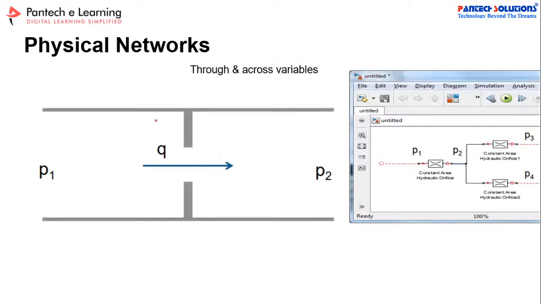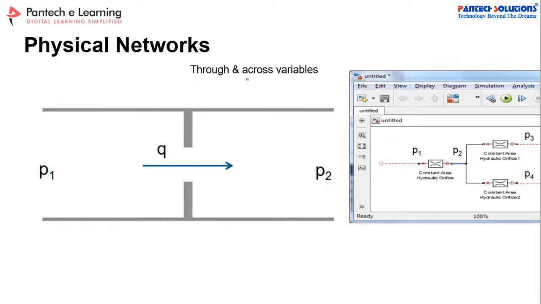See, in the Simscape components, there are different types of domains, right? As per our previous discussions, please explain the difference between Simulink and the Simscape workbench. Please recheck the video from the initial starting class where we discussed this. And in the physical networks, there are two main variables.